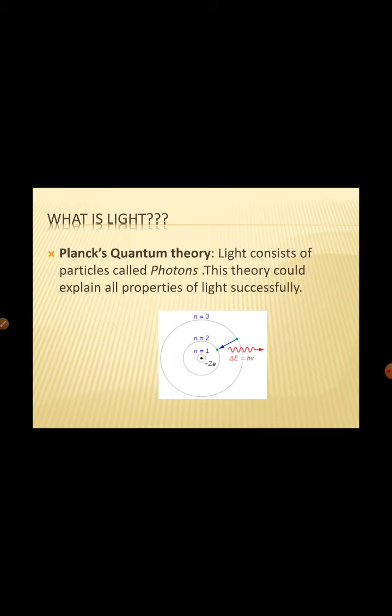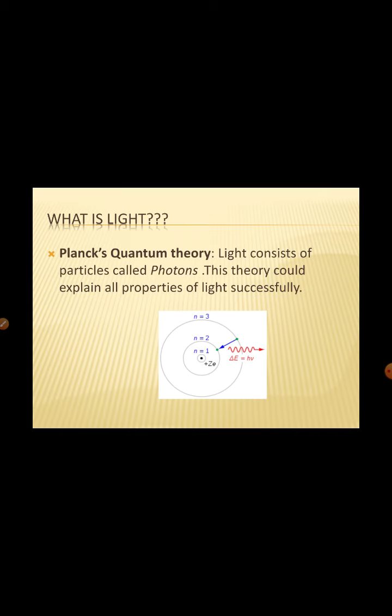Later another theory came saying that light is a particle. So you may doubt whether light is a wave or a particle. Till now we cannot say clearly, and therefore we assign both natures to light. Light sometimes behaves as a wave and sometimes as a particle.